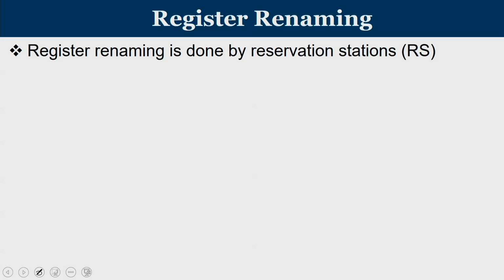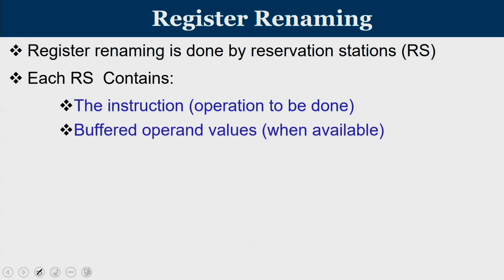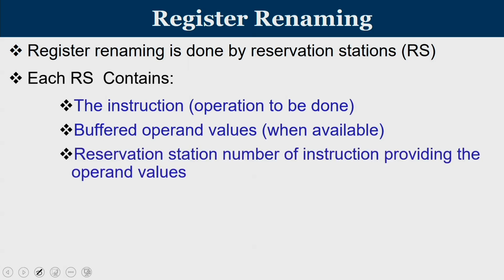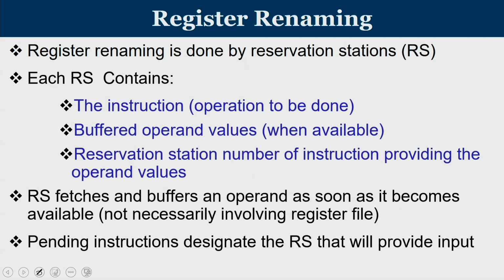This register renaming is done with the help of reservation stations. So every functional unit will have reservation stations which tell the instruction or operation to be done. It will buffer the operand values when they are available. Reservation station number of instructions providing the operand values. The reservation station fetches and buffers an operand as soon as it becomes available, not necessarily involving the register file. And a pending instruction designates the reservation station that will provide an input.